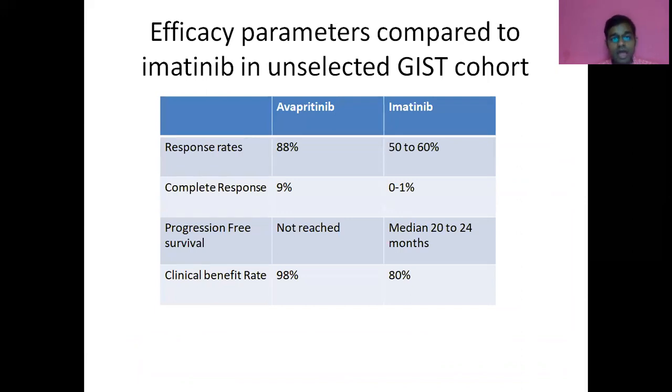So let's compare avapritinib in PDGFRA D842 mutation as compared to imatinib in an unselected GIST cohort. Response to avapritinib is 88%, while with imatinib it is 50 to 60%. 9% of patients achieve complete response with avapritinib, while with imatinib it was 0 to 1%. Median PFS has not been reached on avapritinib, while median PFS on imatinib was 20 to 24 months. Clinical benefit rate is 98%. That means in this subtype, it is probably much better than imatinib as compared to the general cohort with imatinib.